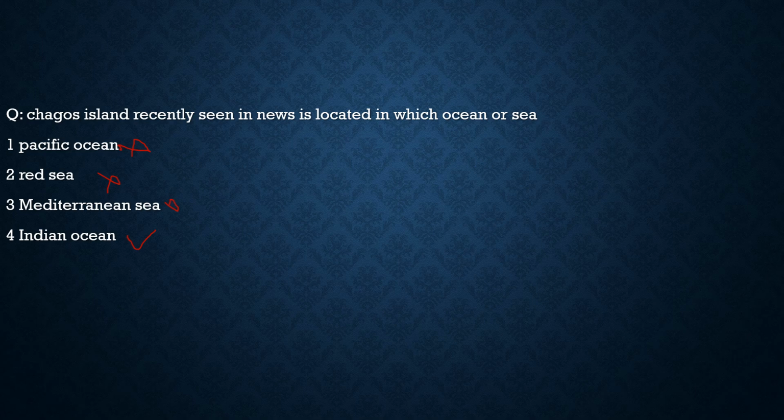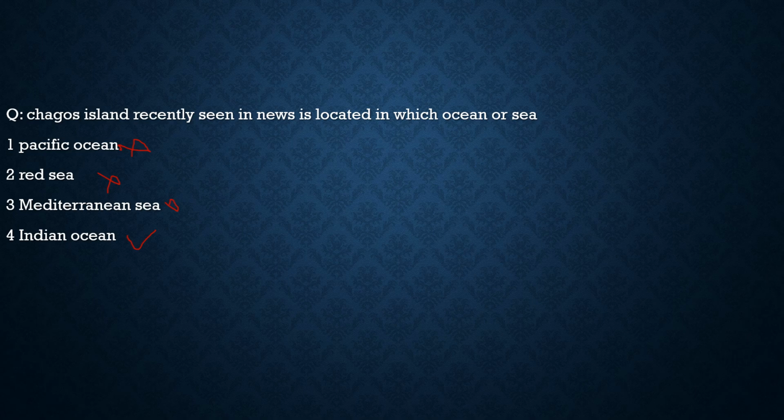Because the UK is about to return this to Mauritius, as it was still under the control of the UK. So with this, we had completed today's discussion with respect to current affairs. We had solved these questions. I hope you got the basic idea of what was in the current affairs and how the questions would be framed from that.